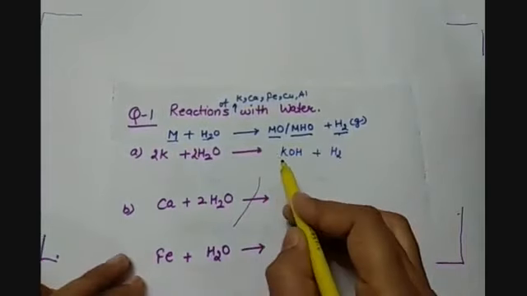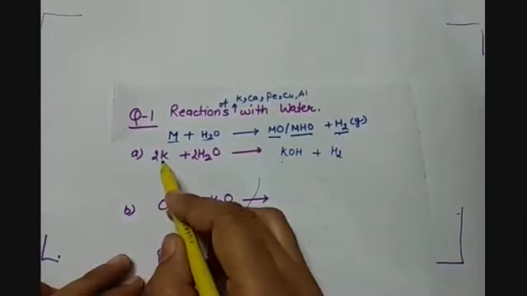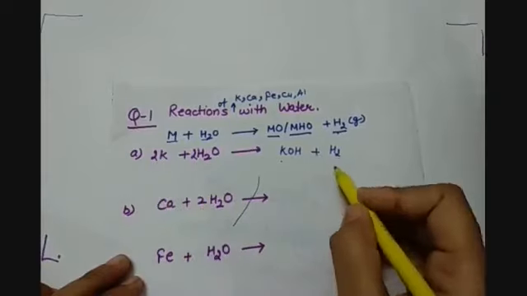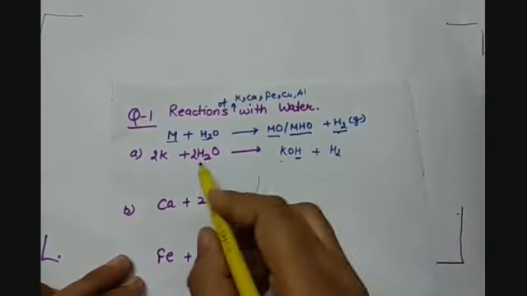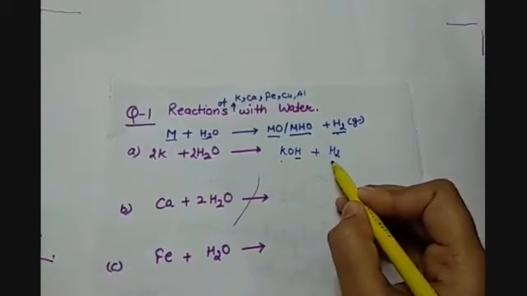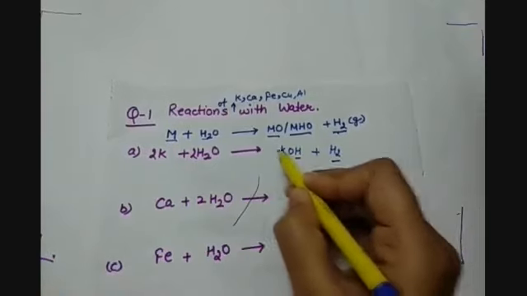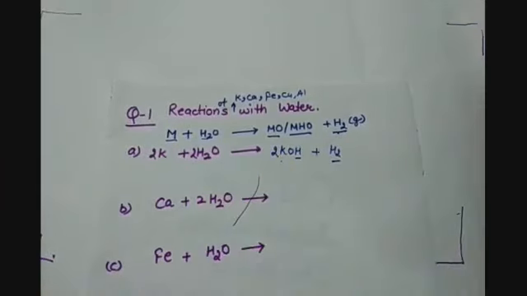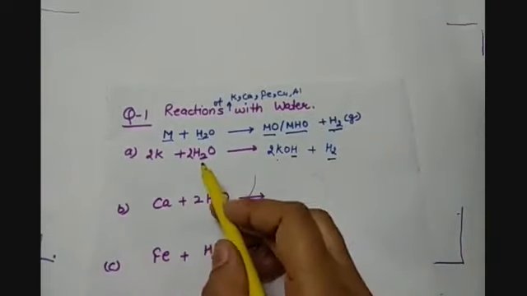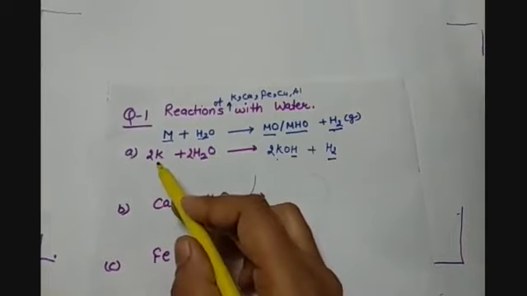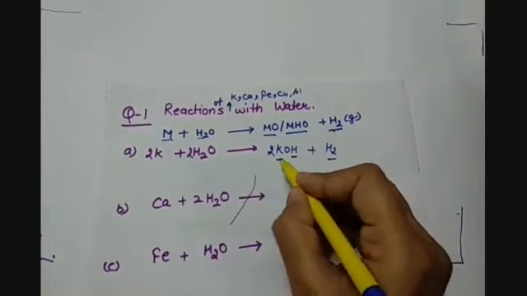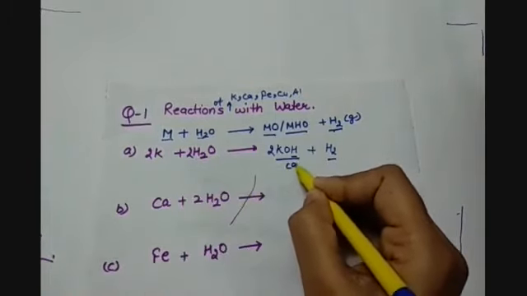So we have 2K, because here we have hydrogen and hydrogen gas we have to evolve. So after writing 2 here, the equation is now balanced. As H2O is liquid and potassium is solid, this potassium hydroxide will be aqueous.